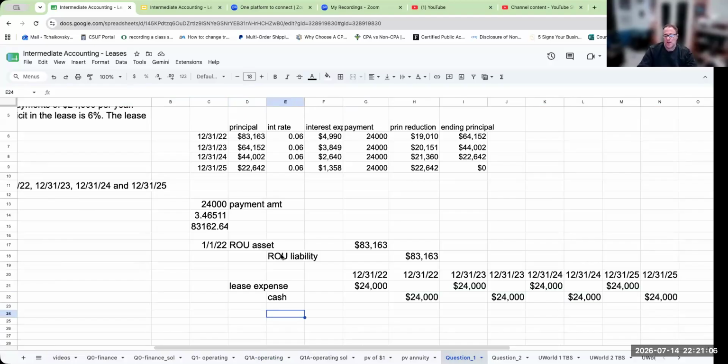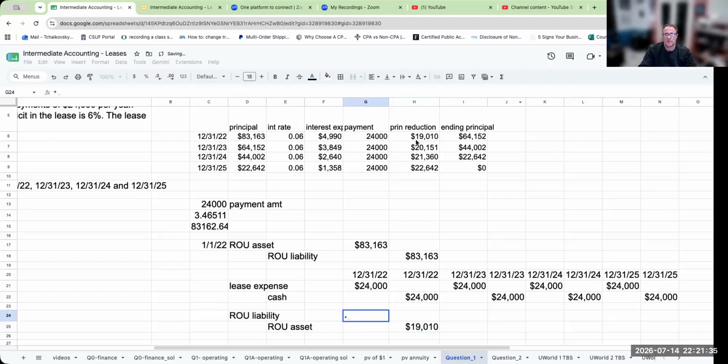Now, when it comes to this, I got to record the asset and liability, but I ultimately have to get rid of these. So the way I'm going to do this is debit the right of use liability and credit the right of use asset. I'm also going to show you another way to do this question, but I'm fine with you doing this. This is essentially for the principal amount of the reduction. And so here we ultimately need to get rid of this off of our books.